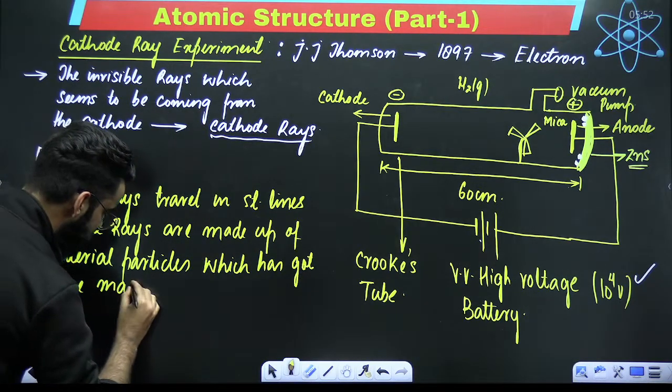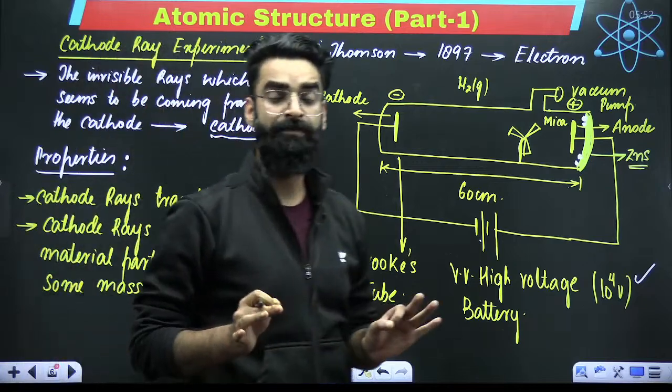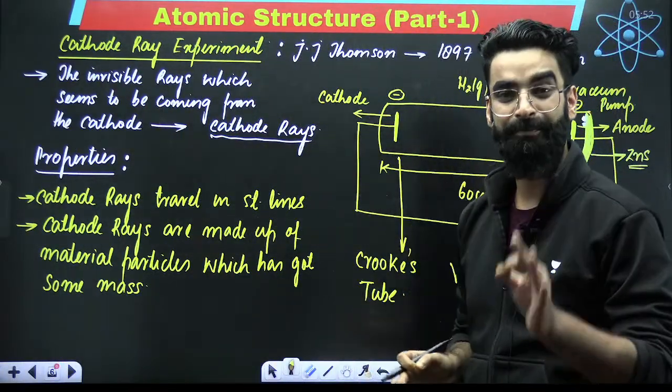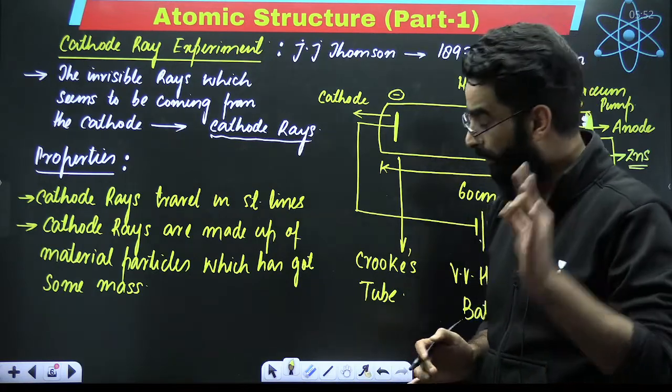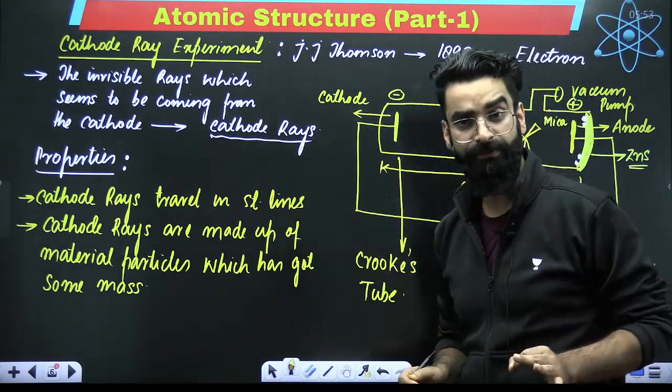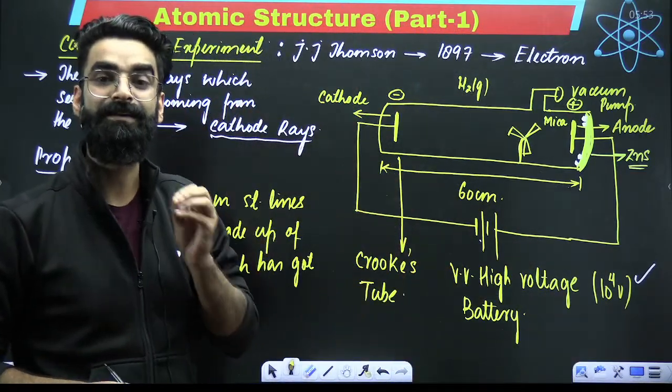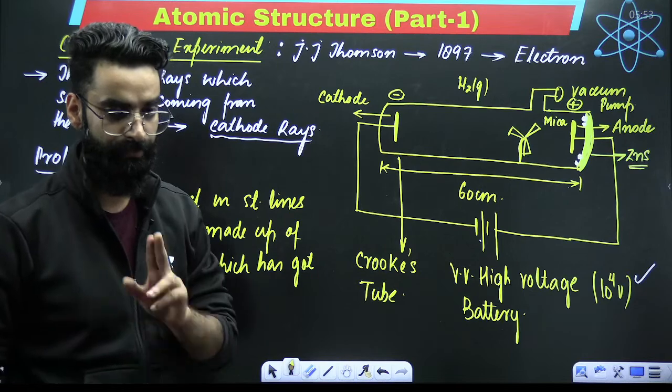So one more thing was concluded. The first conclusion was that the cathode rays are made up of material particles. And those material particles of which cathode rays are made up carry certain mass. They have some mass as well.